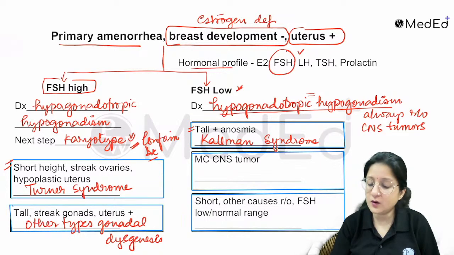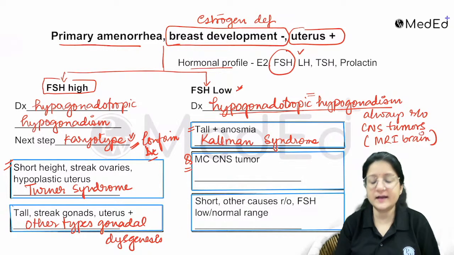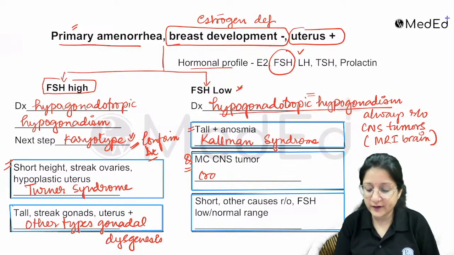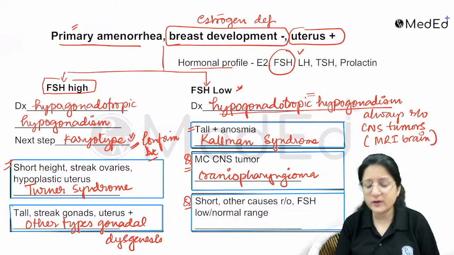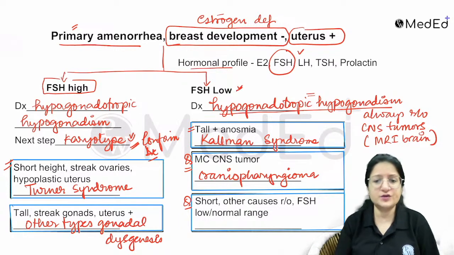That could be a possible cause, and MRI brain is done for that. And the most common CNS tumor in primary amenorrhea is craniopharyngioma. This is also important for MCQs, right? And once we have ruled out all other possibilities, we've ruled out any CNS cause, we've ruled out Kallmann syndrome, we don't think it is Kallmann, right?